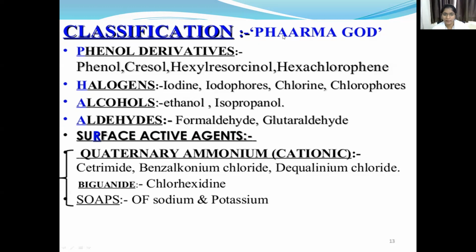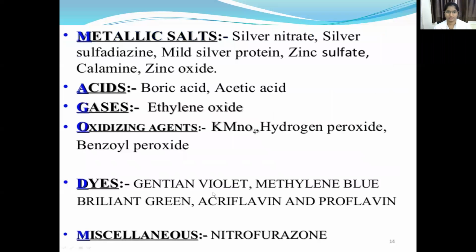So you have to remember like that. Quaternary ammonium compounds are cetrimide, benzalkonium chloride, and dequalinium chloride. And G for glutaraldehyde and other drugs like that. O for oxidizing agents, G for dyes, and M for metallic salts. Like that, you have to remember PharmaGod.